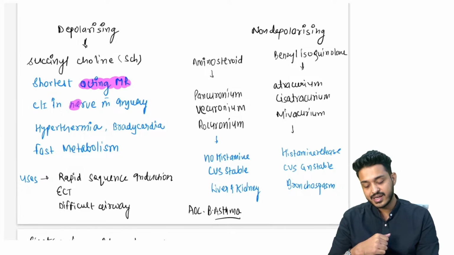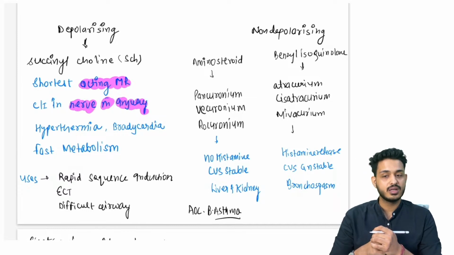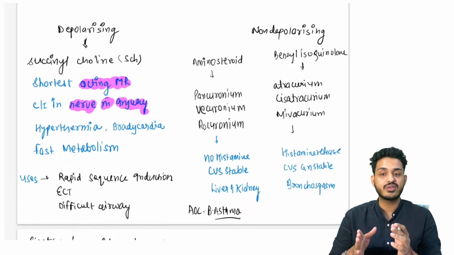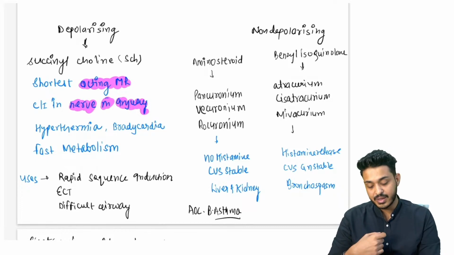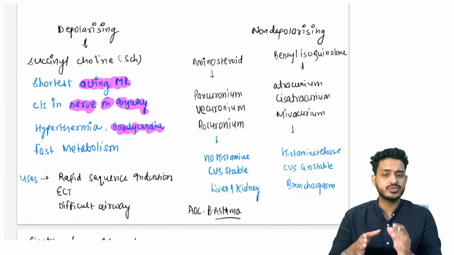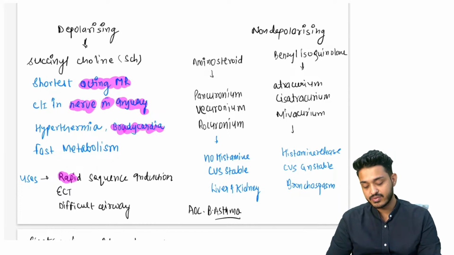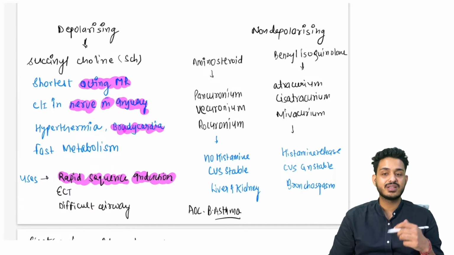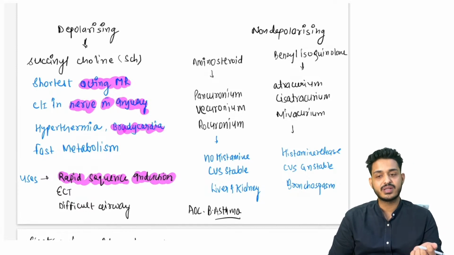It is contraindicated in nerve and muscle injuries. Very, very important. It is contraindicated in nerve and muscle injuries, and succinyl choline is a thing which is going to be associated with the malignant hyperthermia or bradycardia, right? These are the two important things. It will be having fast metabolism. We can also use this particular drug in the cases of rapid sequence induction. अगर किसी को intubate करते टाइम में इशू आ रहा है, so we can use this particular thing also, right?